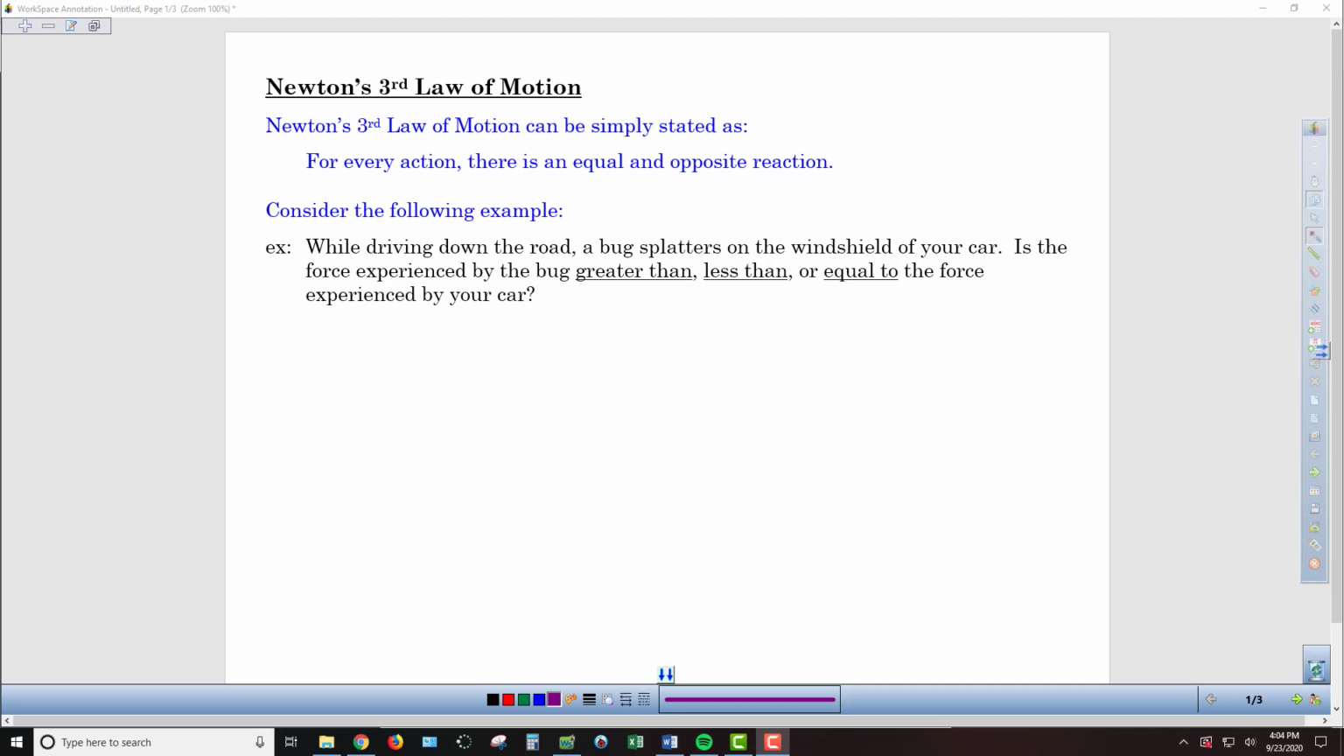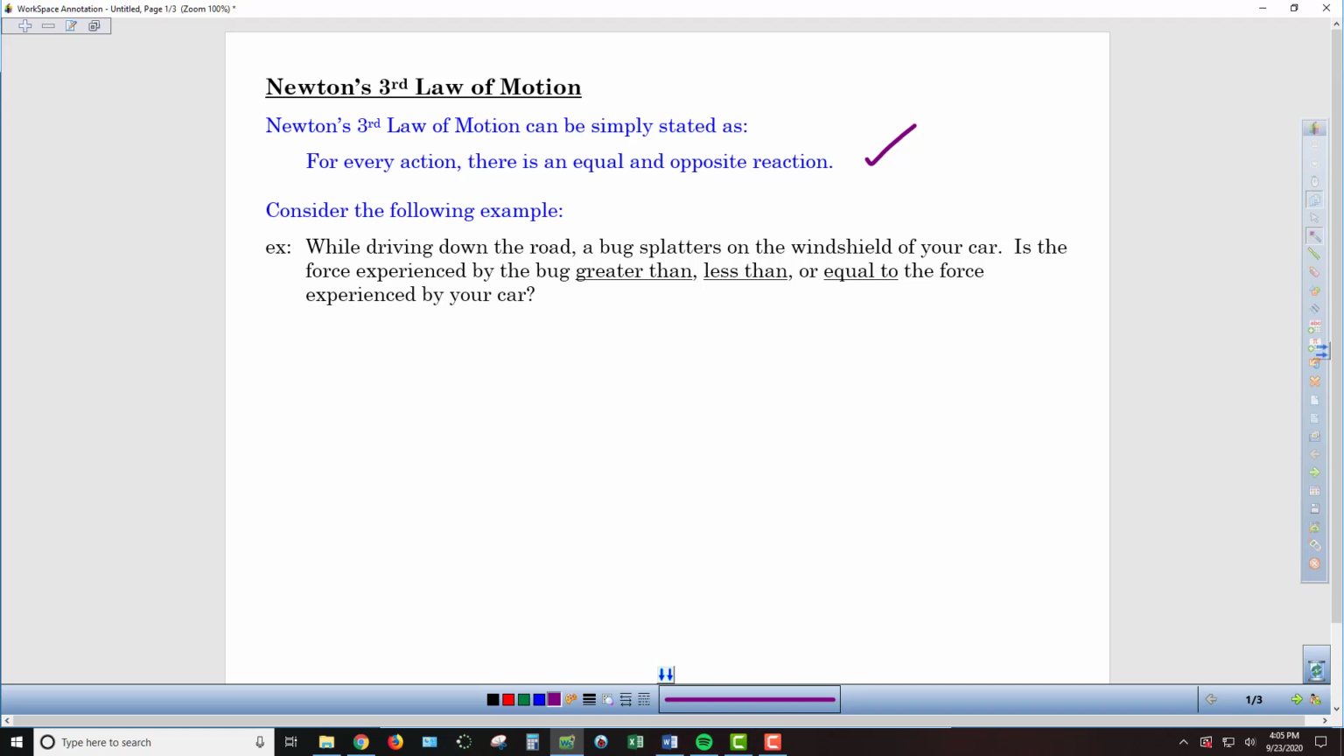So Newton's third law of motion can be restated from the formal definition as for every action there is an equal and opposite reaction. And so this holds true even for extreme examples. For example, if you're driving down the road and you make contact with an insect that's flying around, the bug splatters on the windshield of your car, and so the question is, is the force experienced by the bug greater than, less than, or equal to the force experienced by your car?